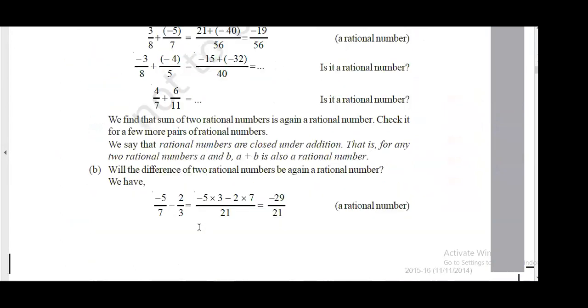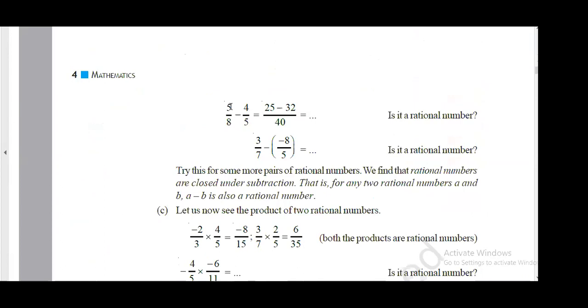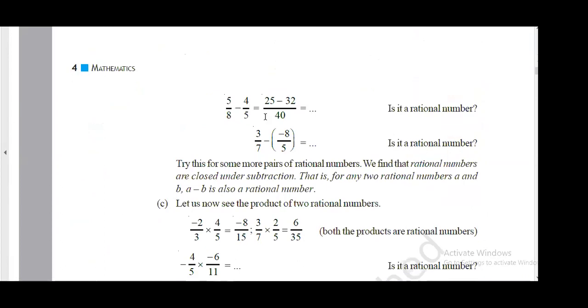So see, 5 by 8 minus 4 by 8, which will be minus 7 by 40. Yes, it is a rational number. Now the second one, 3 by 7 minus of minus 8 by 5. Tell me what will be the value. Message me.